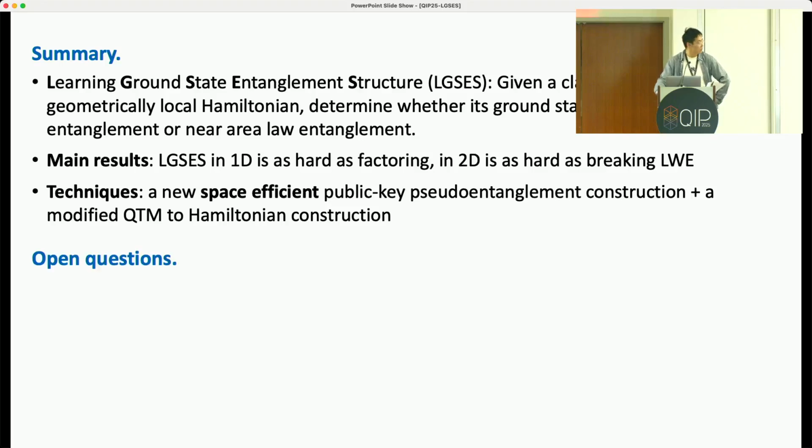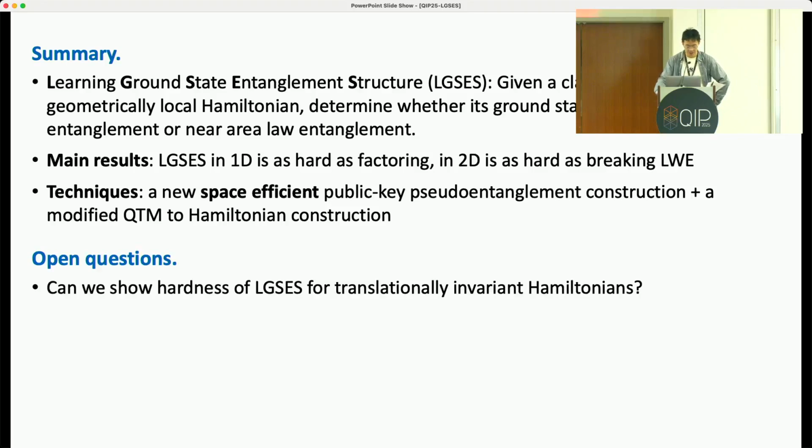Okay, a couple of open questions here. Firstly, as I mentioned before, our construction breaks the translation invariance property in the original Goldman-Irani construction, which makes our Hamiltonian less physical than we desire. So I think it would be really great if we can have a better construction that fixes this.